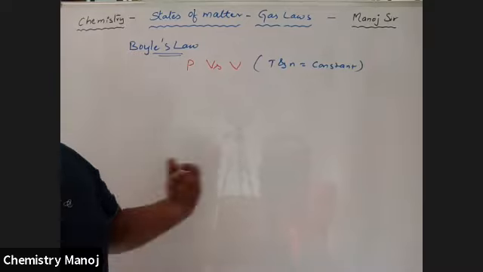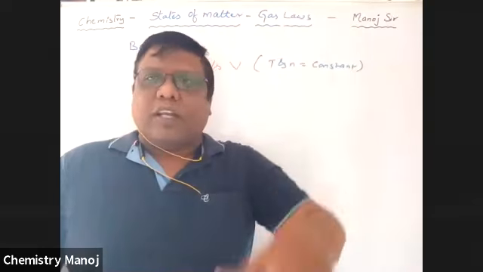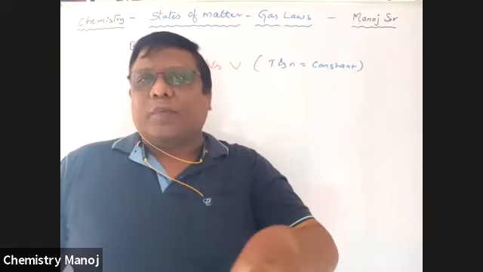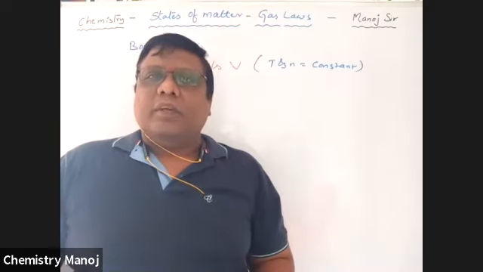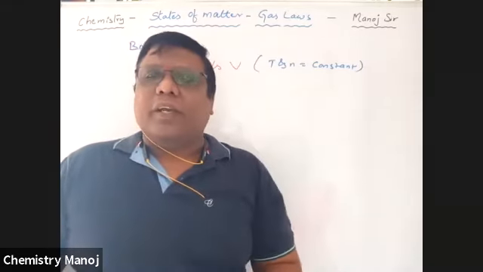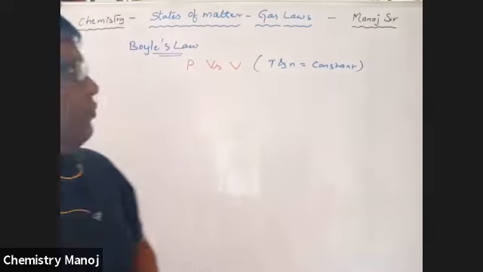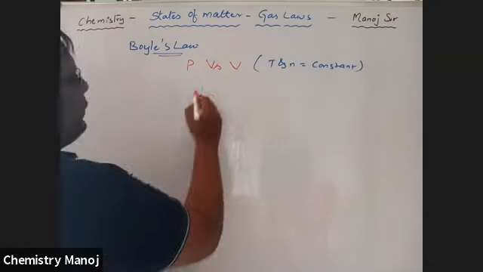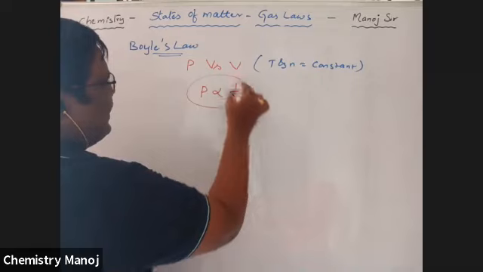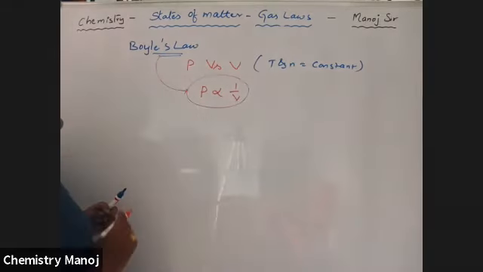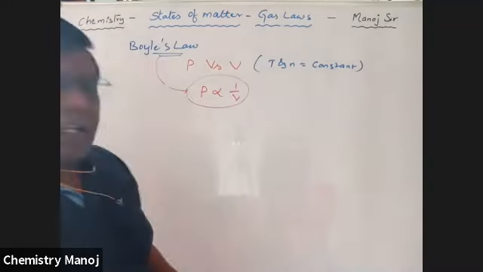What we observe is, if the pressure of the gas is increased, that means a piston moving downward, so automatically the pressure inside the gas increases and the volume of the vessel decreases. That means as pressure increases, volume decreases. So P and V are inversely proportional to each other. P is inversely proportional to V. This was observed by the scientist Boyle, which is called Boyle's law, at constant temperature and number of moles.